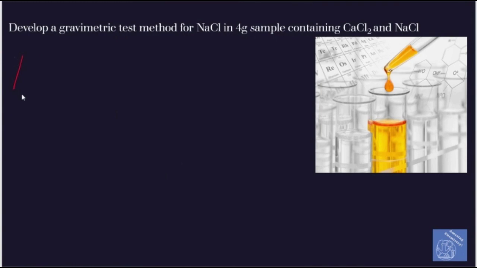So that's our equation: concentration of sodium chloride by percent equals the mass of sodium chloride over the total mass of the sample, multiplied by 100.